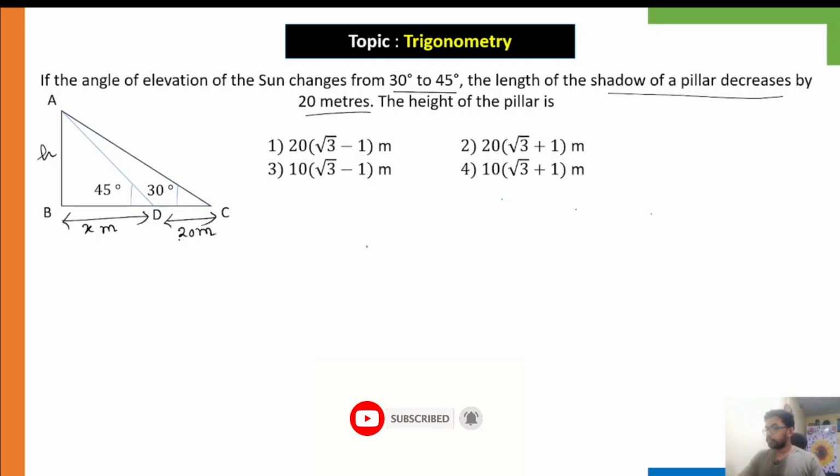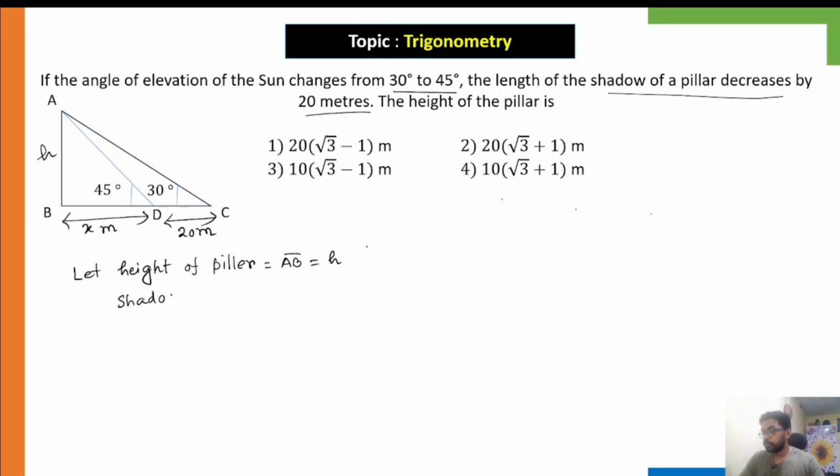Okay, so let the height of the pillar equal AB equal to H. And the shadow at 45 degree elevation is equal to BD is equal to X meters. Okay, so this is X meters.